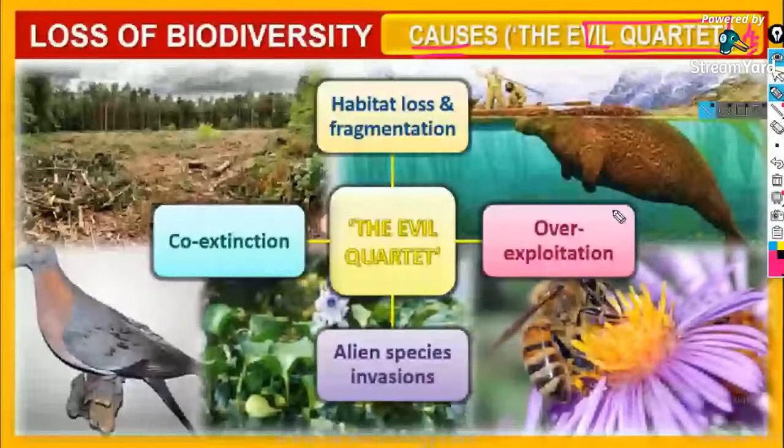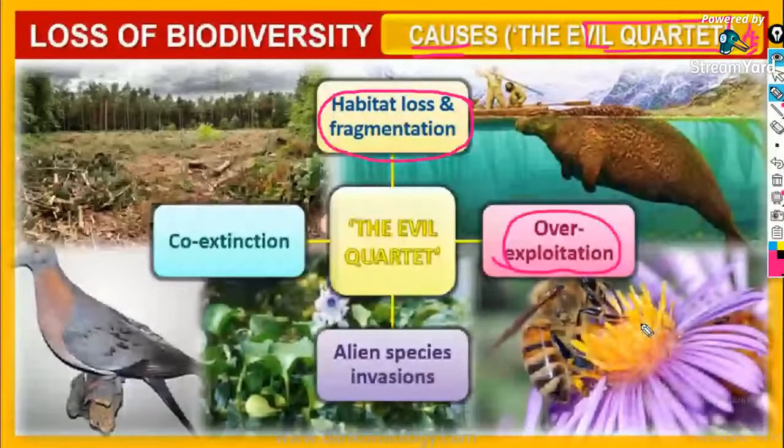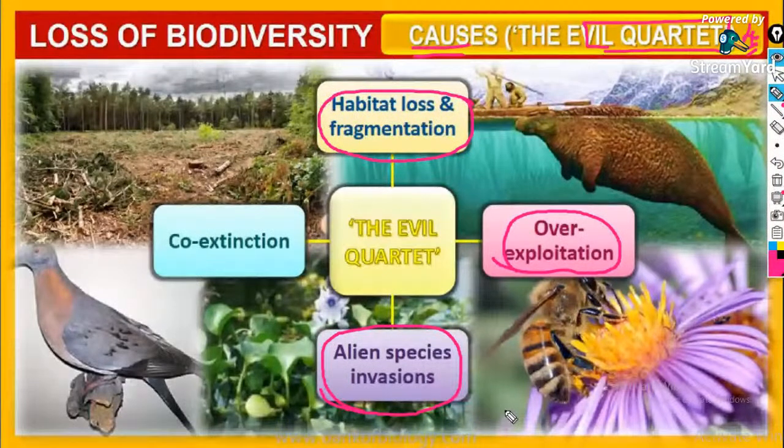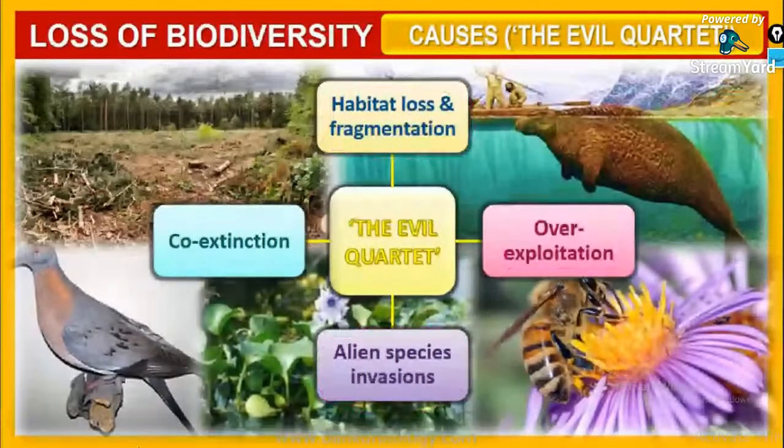First, we have habitat loss and fragmentation. Second, overexploitation. Due to the overexploitation of certain things, certain biodiversity is being lost. Third is alien species invasion. Even though a natural variety is there in our environment, due to certain ornamental value, some external species have been introduced. That is alien species invasion. And the last one is co-extinction. That is, two organisms coexist together and have a mutualistic relationship.